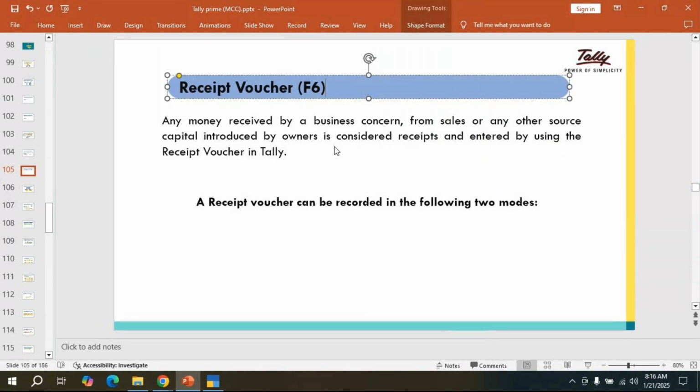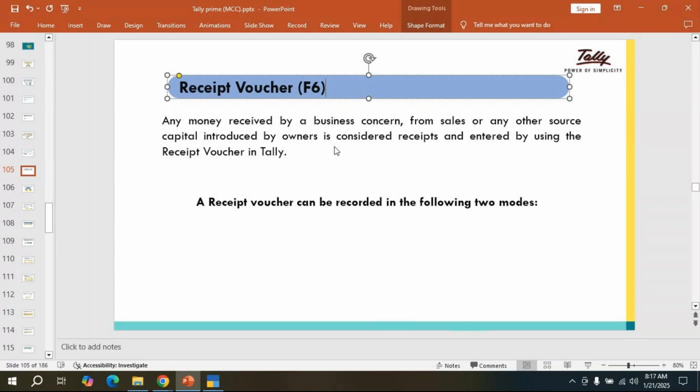Any money received by a business concern from sales, whenever we sell the product, we are going to receive money from the customer. So that we have to enter in the receipt voucher, meaning we are going to receive the amount from the customer. And if I receive commission received, interest received, anything, whatever amount a business concern is going to receive, we are going to use a receipt voucher only.